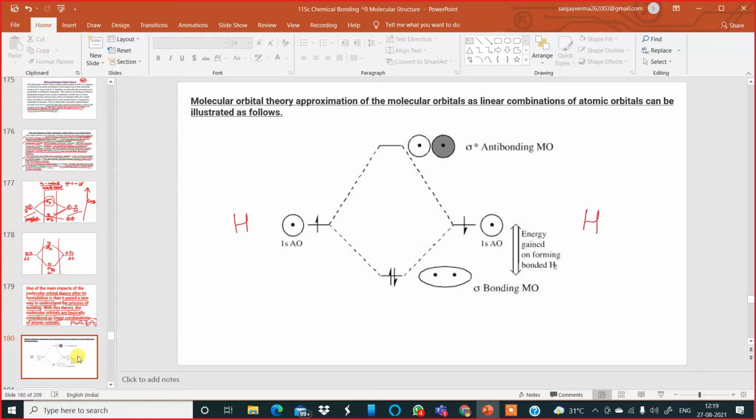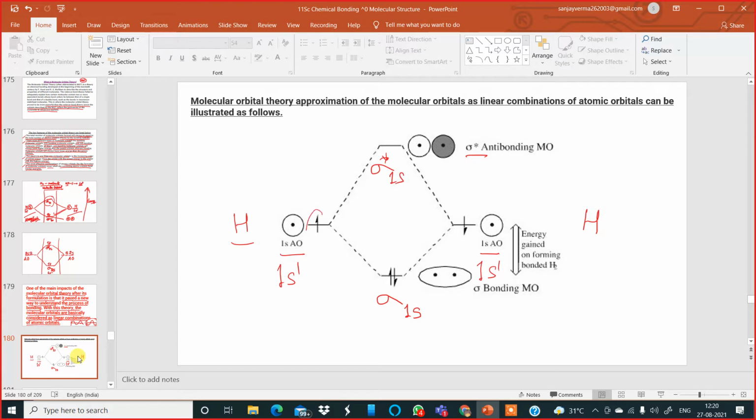Two hydrogen atoms with their atomic orbitals containing one 1s electron here, another 1s electron over here. And now this one, if you see, is a bonding molecular orbital, sigma 1s, it is bonding. And this one is sigma star 1s orbital.